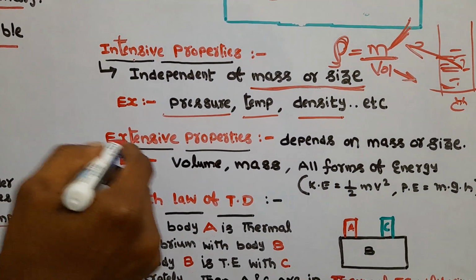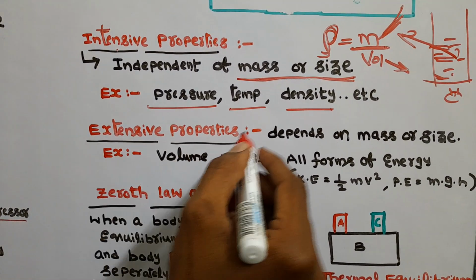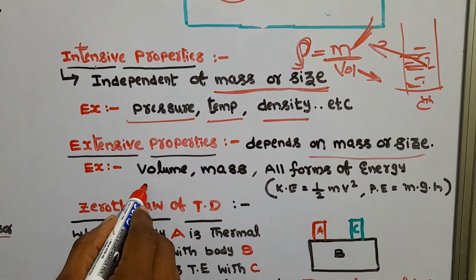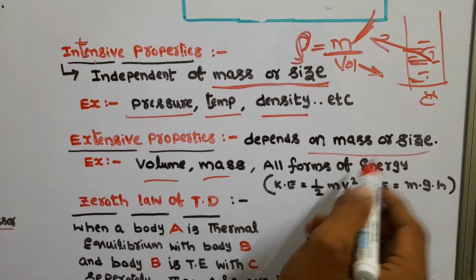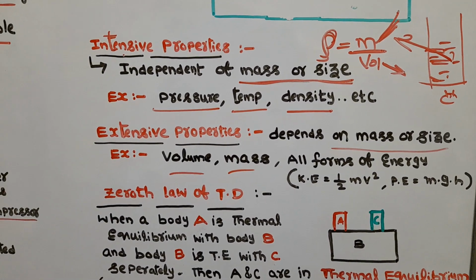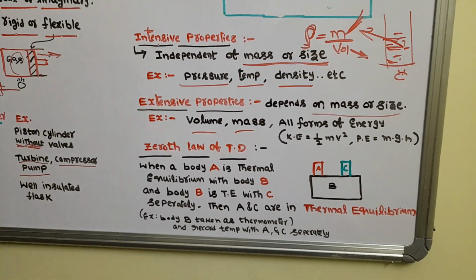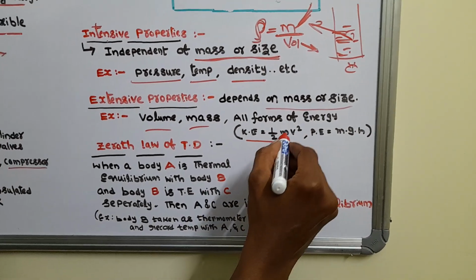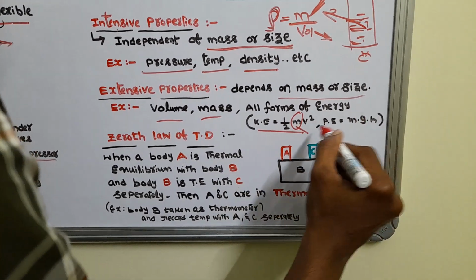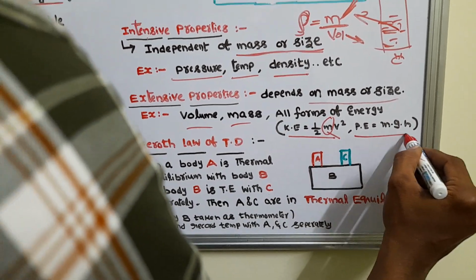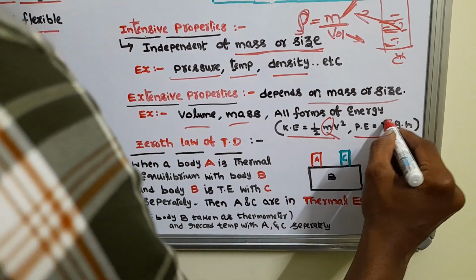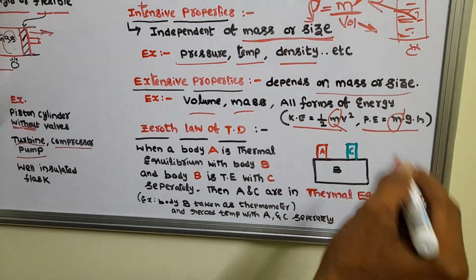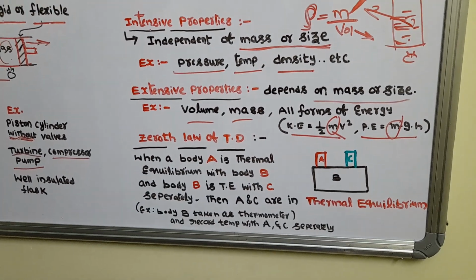Let's come to extensive properties. Extensive means depends on mass or size. For example, volume, mass, and all forms of energy. Why do we call all forms of energy extensive? Take kinetic energy, half mv square: mass is there. Take potential energy, mgh: here also mass is there. So all forms of energy also come under extensive properties.